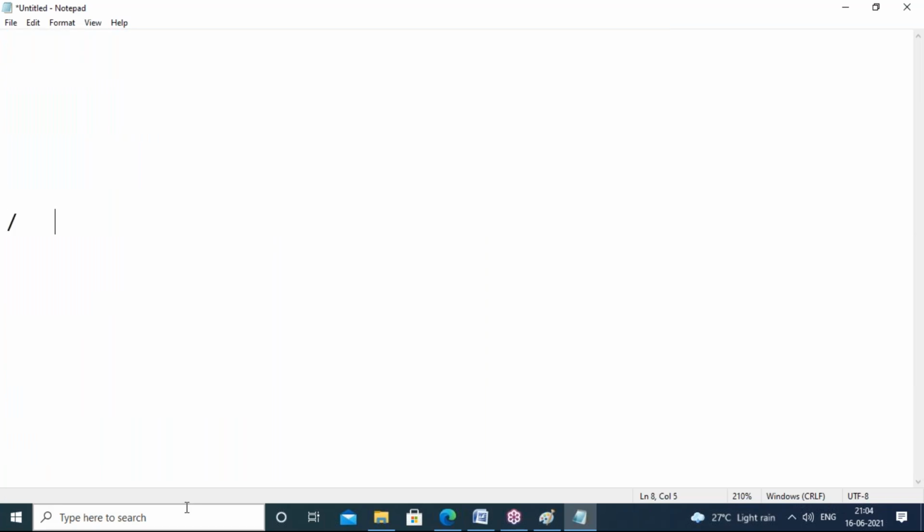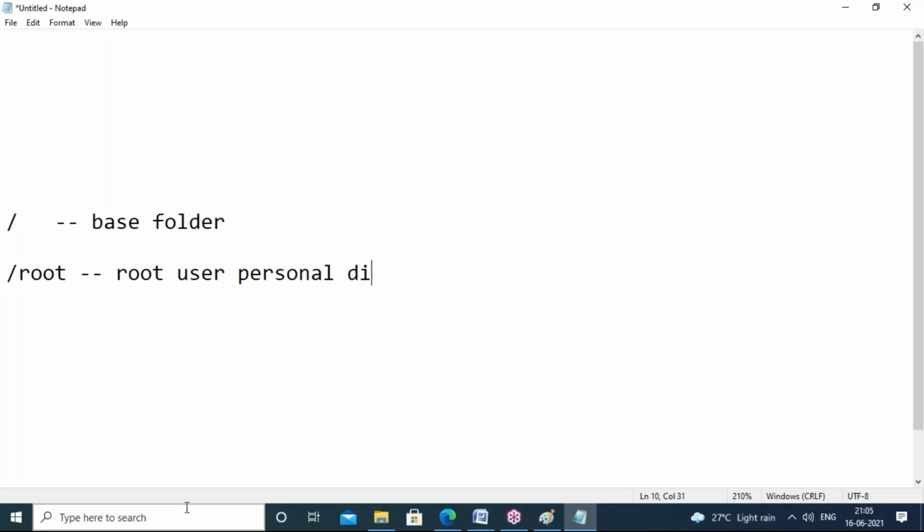As I told, / is the base folder in Linux. Here only you can see all the folders. The root user's personal directory you can call the home directory. By default, when you log in as the root user, whether with sudo access or with credentials, you will be in this folder.